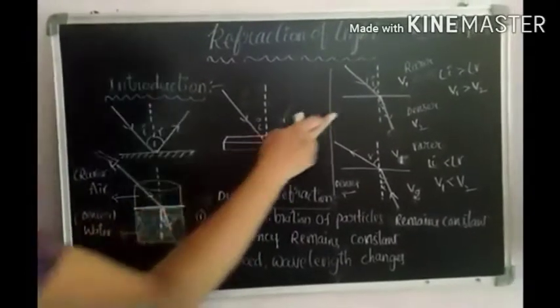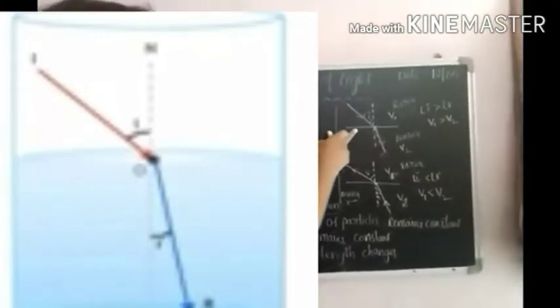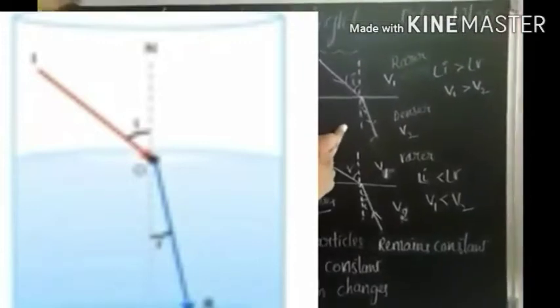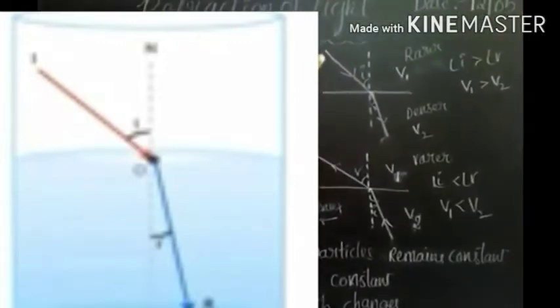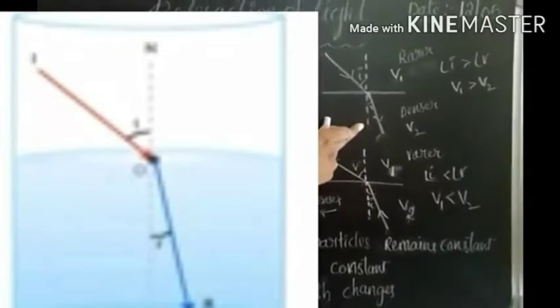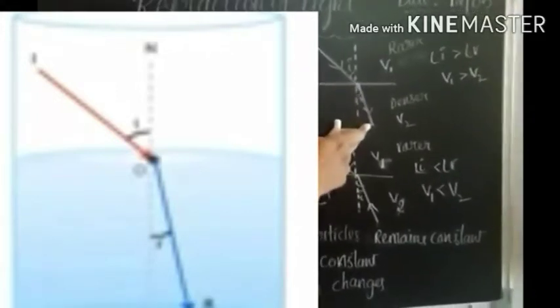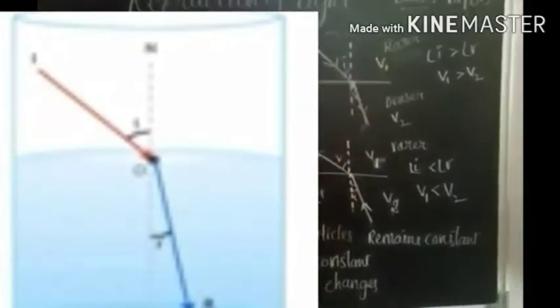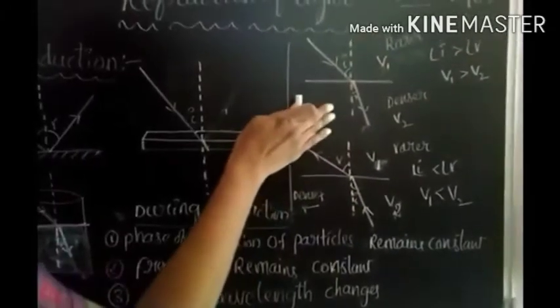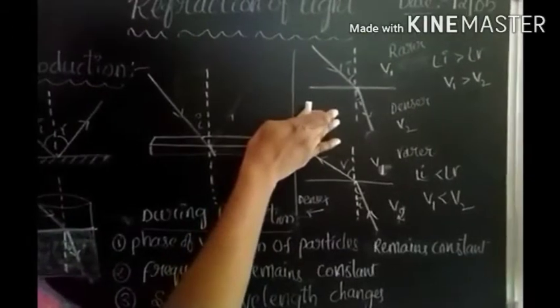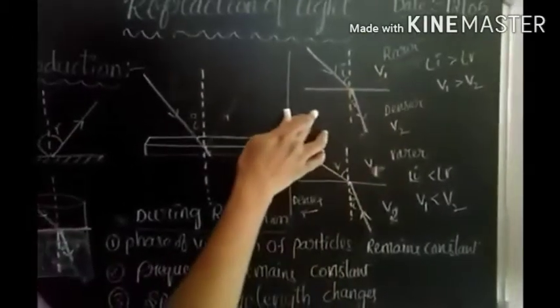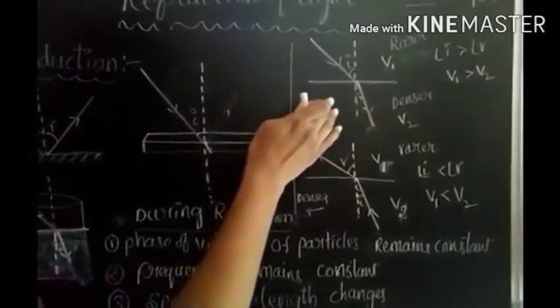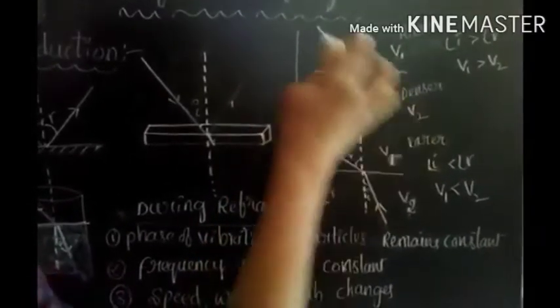Here, for understanding this, I can draw one ray diagram. This is the rarer medium. This is the denser medium. A light ray traveling from rarer medium to denser medium bends towards the normal. Let me consider this medium is rarer medium, this medium is denser medium. The speed of the light in rarer medium is v1. The speed of the light in denser medium is v2.